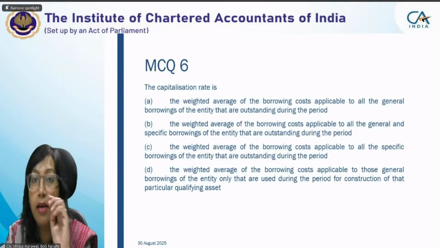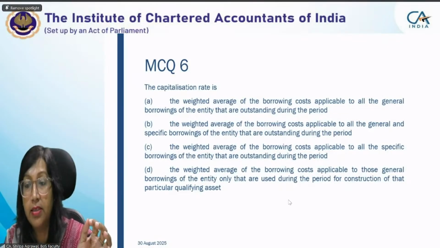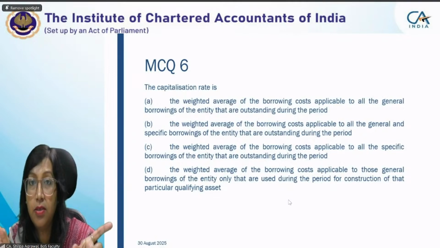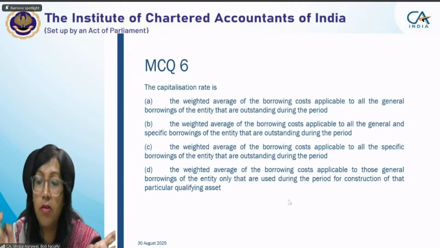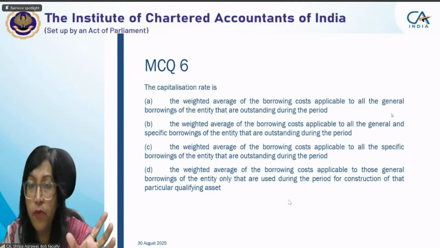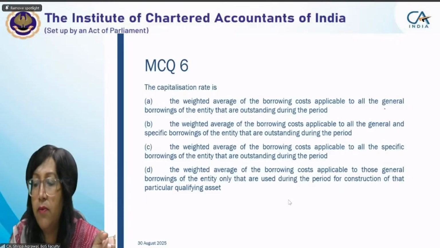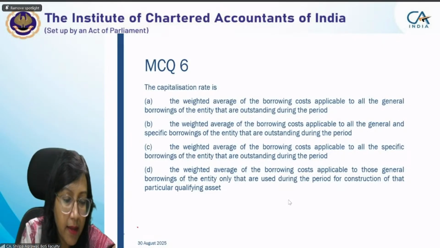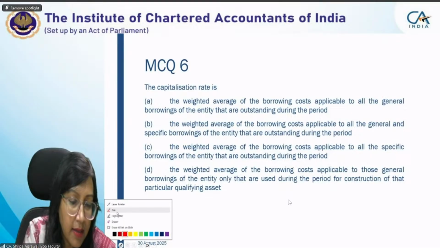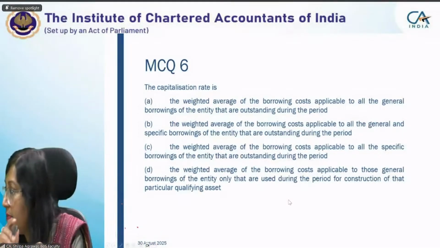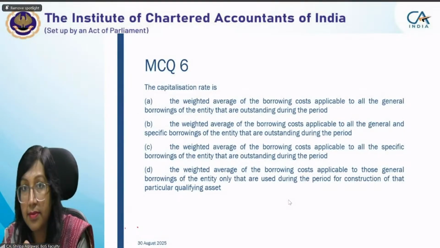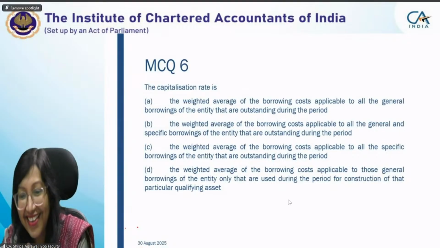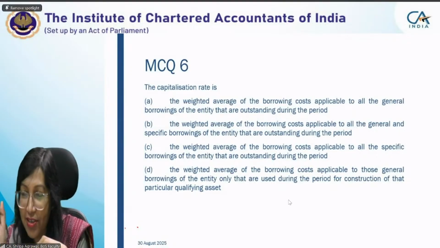See, when there is more than one general borrowing, the only thing to take care of in all the options was a few words. The first thing was general borrowing versus specific borrowing. There was slight confusion in options A and D. There was a catch.